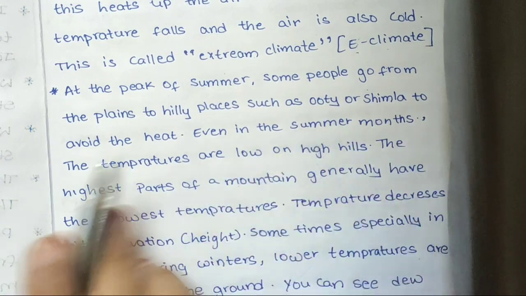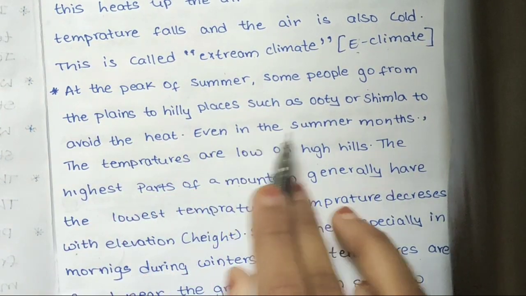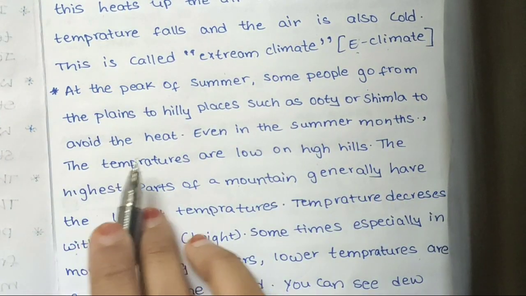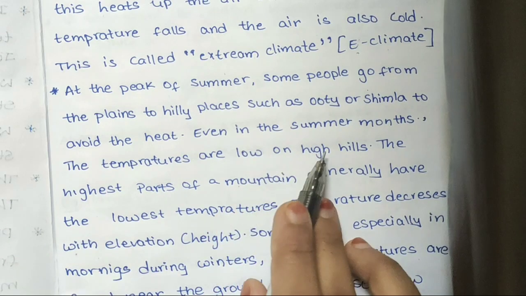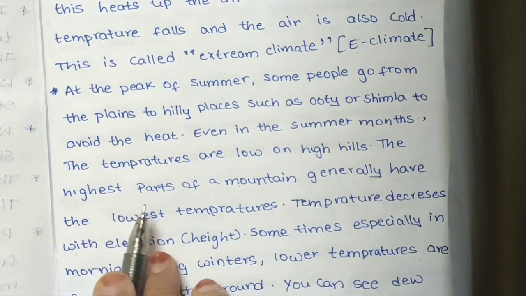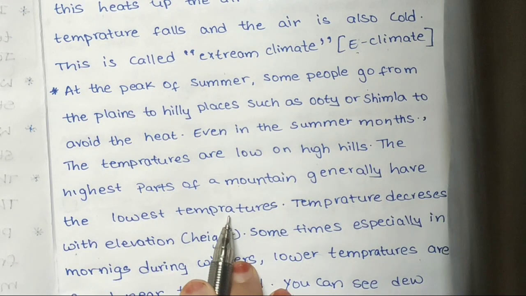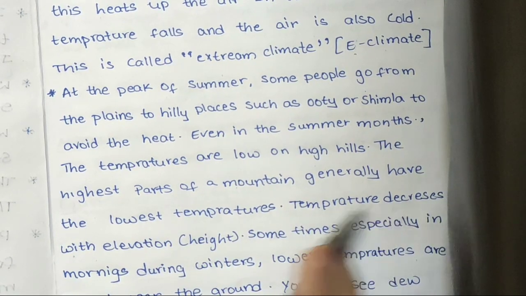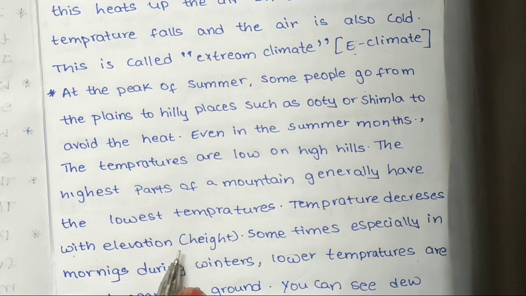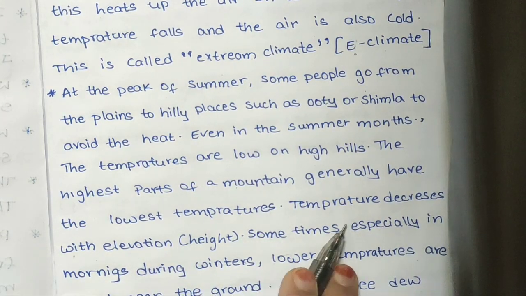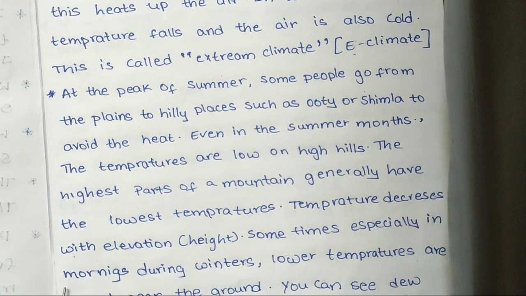At the peak of summer, some people go from the plains to hilly places such as Ooty or Shimla to avoid the heat. Even in the summer months, the temperatures are low on high hills. The highest parts of a mountain generally have the lowest temperatures. Temperature decreases with elevation.